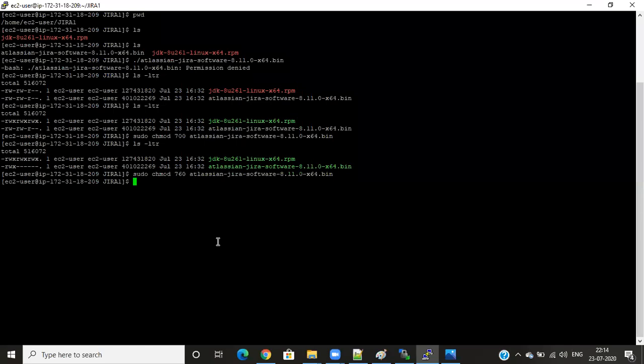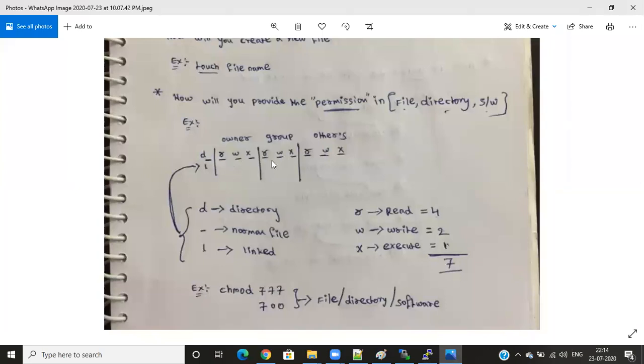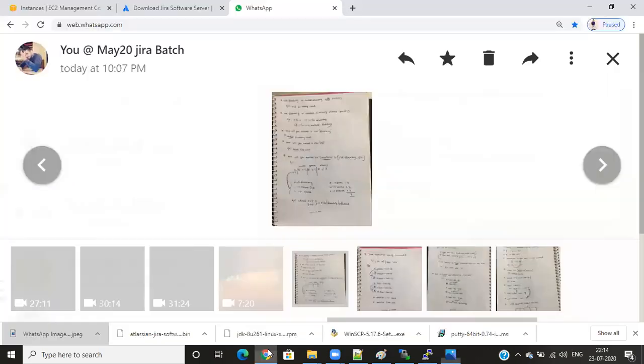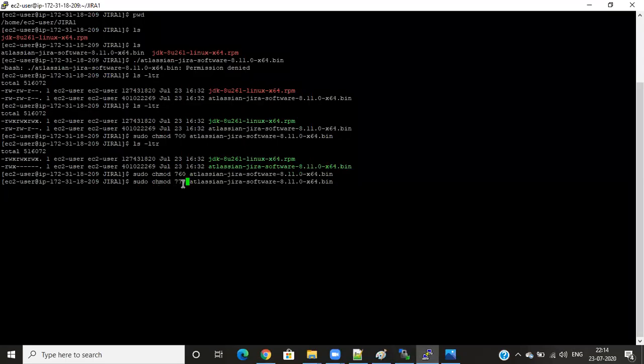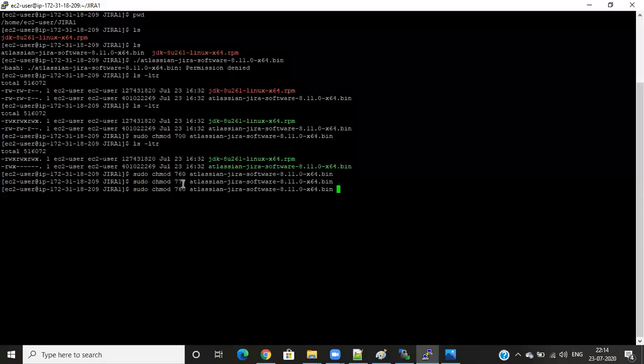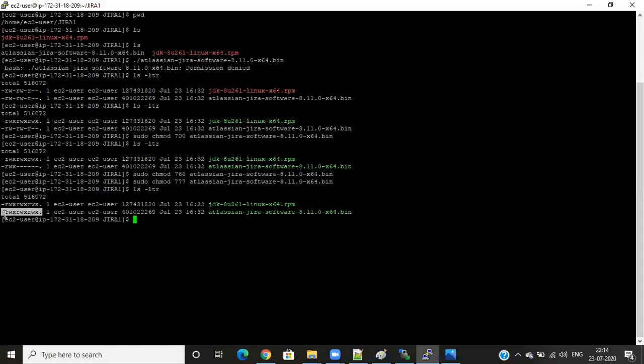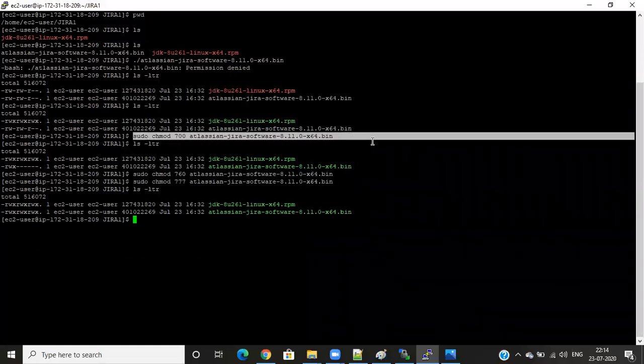Suppose when I enter 777, 777 means all users, admins, everyone, all people get all permissions. 777 means this is a 7, this is a 7, this is a 7. So all permissions will become available to all people. Okay. So just go here, my file is Linux enrollment, just enter chmod 777. I'll enter ls -ltr. See, all permissions have now become available. Okay. The permission we can give with this sudo chmod, this one.